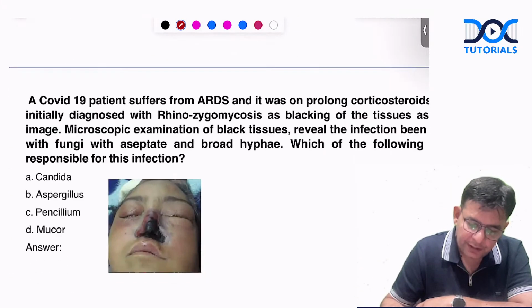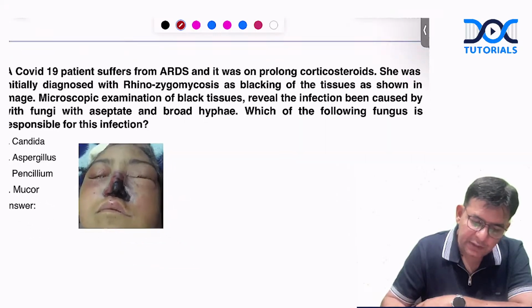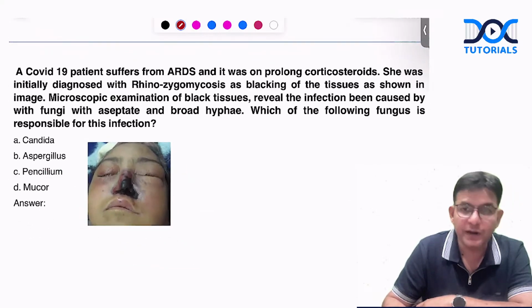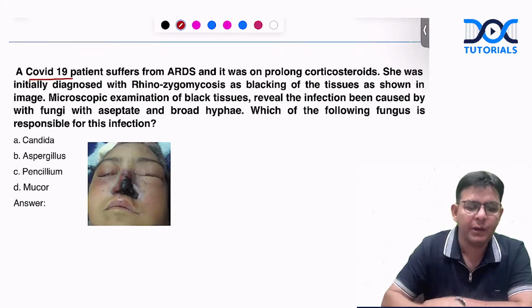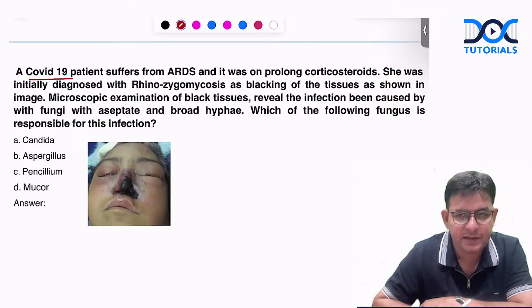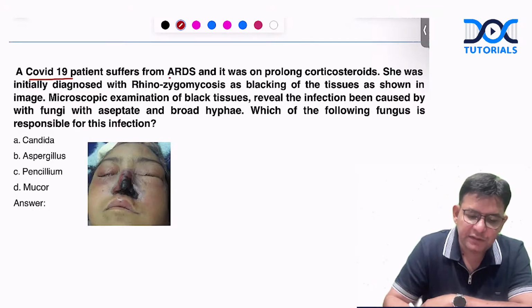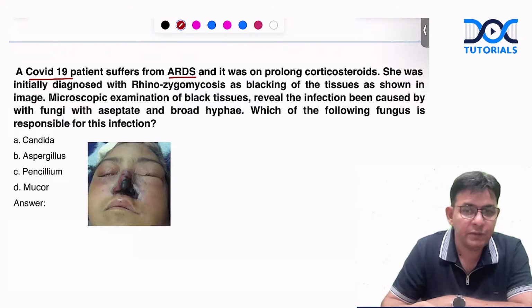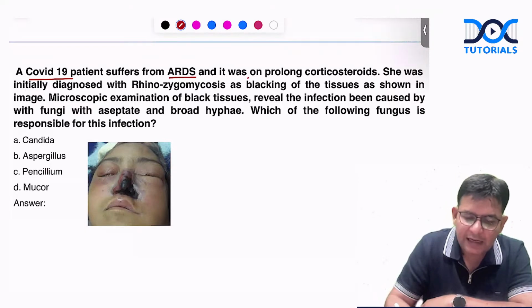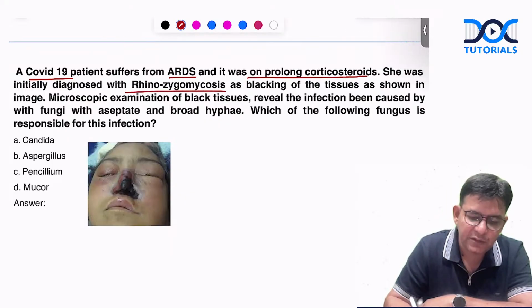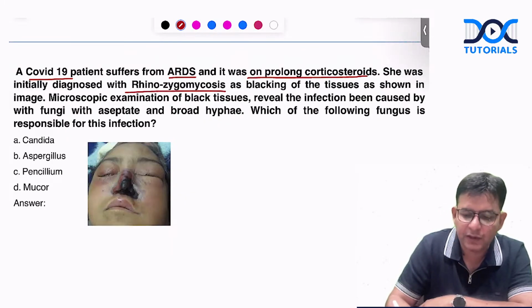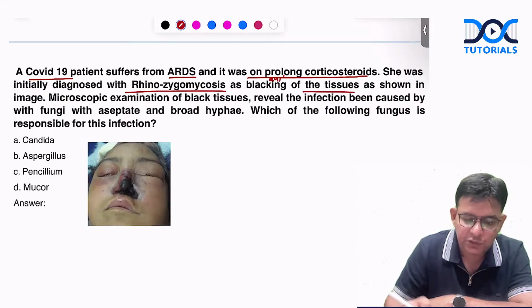Okay. Now coming to this, guys, a COVID-19 patient. COVID-19, coronavirus disease 2019. And now again it is there with its variants like JN.1, JN.2. The patient suffered from ARDS, which was caused by SARS-CoV-2. And this patient is on prolonged corticosteroids. She was initially diagnosed with rhinozygomycosis, which is having what? Blackening of the tissues, as shown in the image.